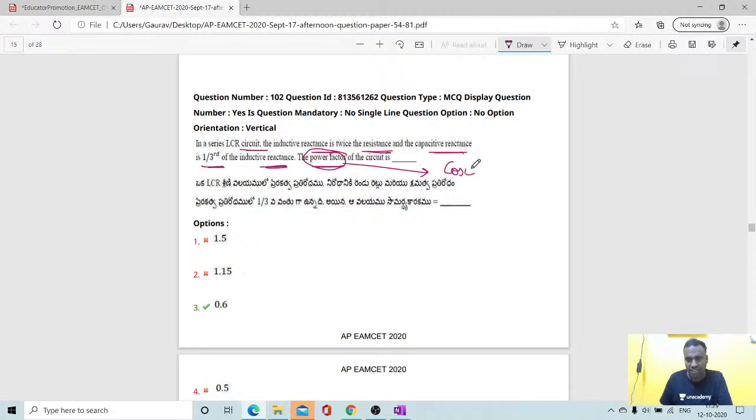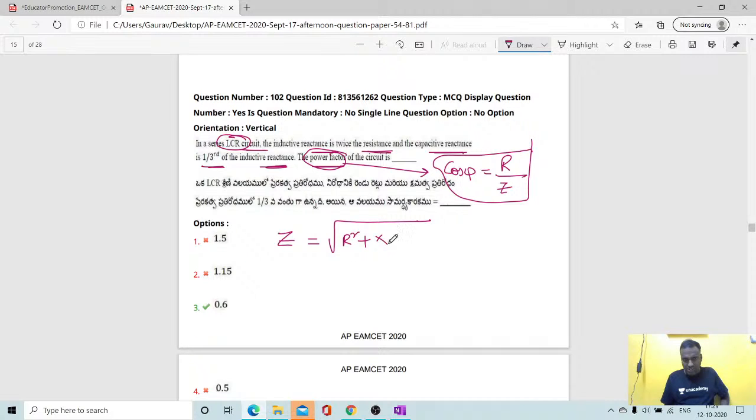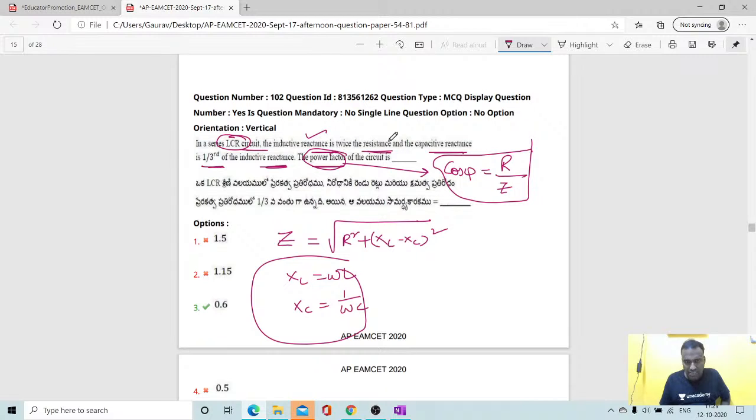Students, power factor cos phi is equal to R by Z. In an LCR circuit, Z is equal to the square root of R square plus (XL minus XC) whole square, where XL is the inductive reactance omega L, and XC is 1 upon omega C. According to the given data, XL is twice the resistance, and XC is 1/3 of XL, so XC is 2R by 3. So now you know both XC and XL.